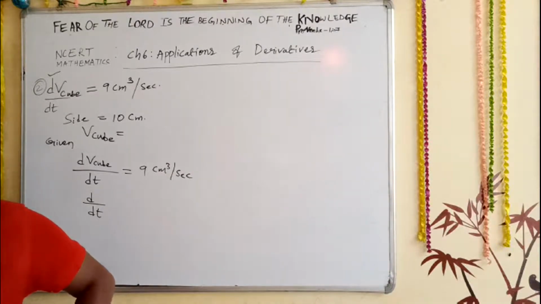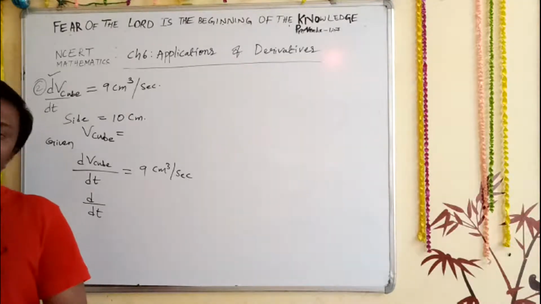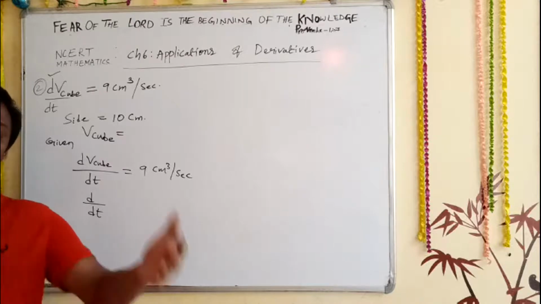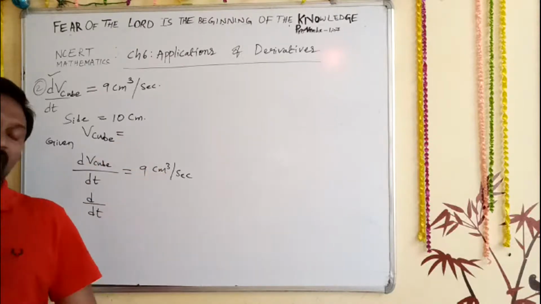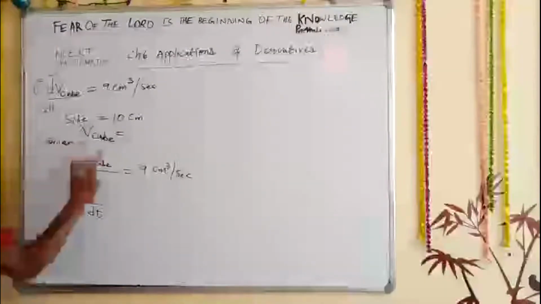Still taking time. Volume of a cube, not cuboid. I already gave you the formulas. You all said, sir, we have written the formulas. Tell me what the volume of a cube is.